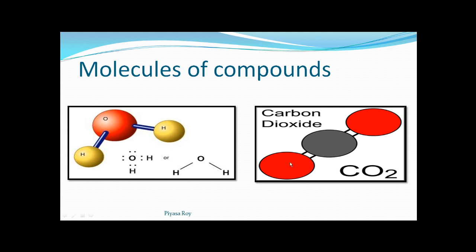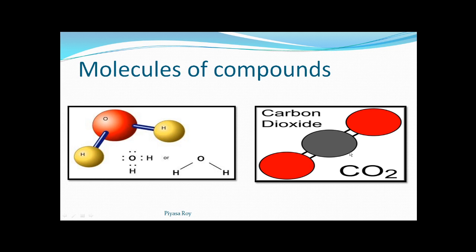So these two oxygen atoms are bonded with a single carbon atom. Here two bonds are there, this is called a double bond. So two double bonds are there, and these two oxygen atoms are bonded with a single carbon atom in this manner. So here we are getting a molecule of carbon dioxide.